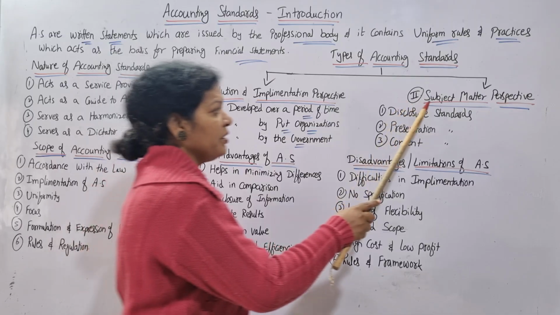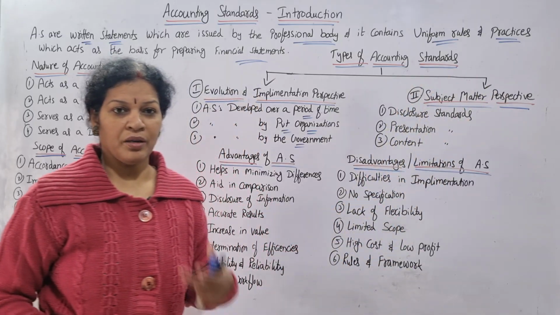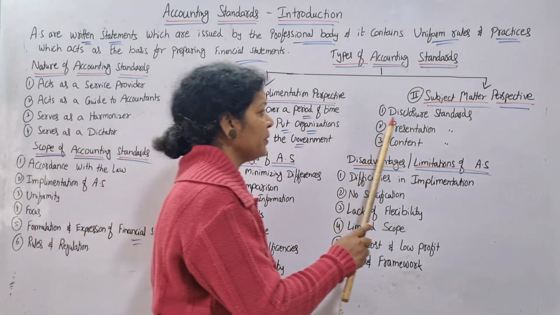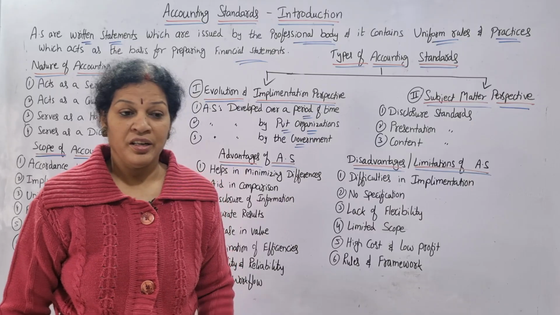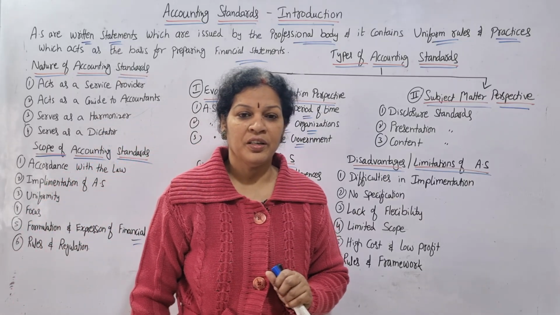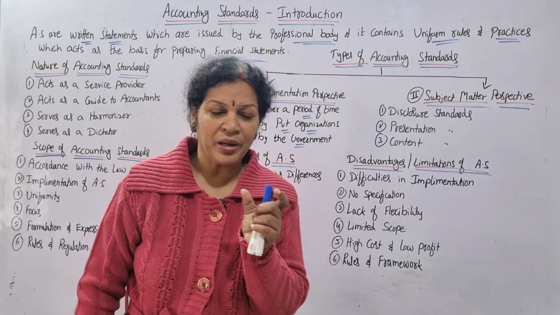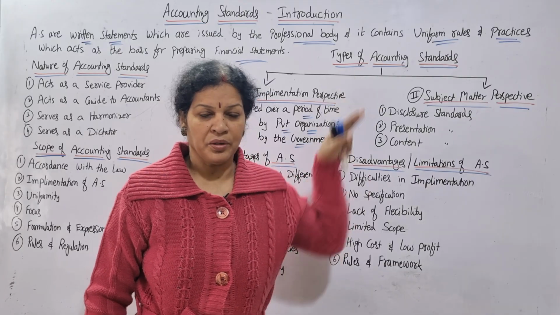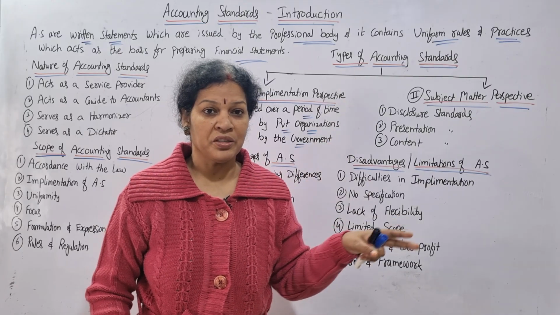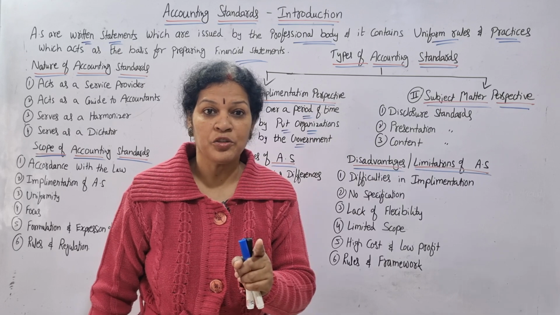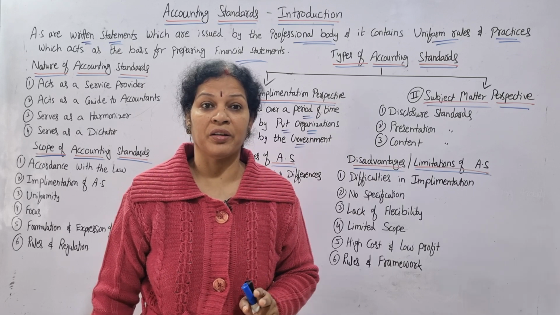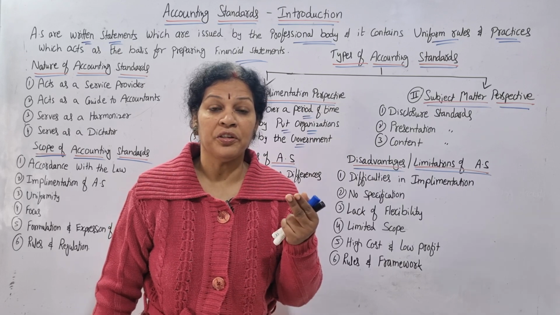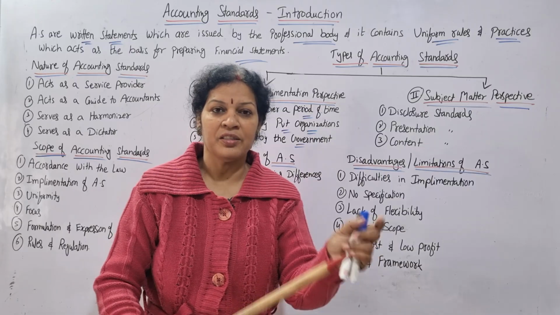Okay. The second one is the subject matter perspective. According to the subject, the first one is disclosure standards. Disclosure standards means certain formats or certain standards we are following. Out of these accounting standards, the few we are following are to be disclosed by the organization. Means they have to mention very clearly that this is what we are following.